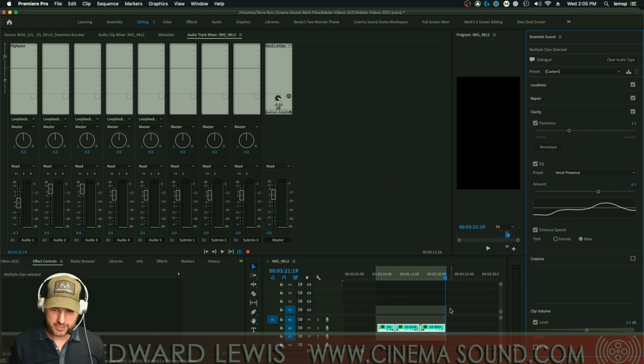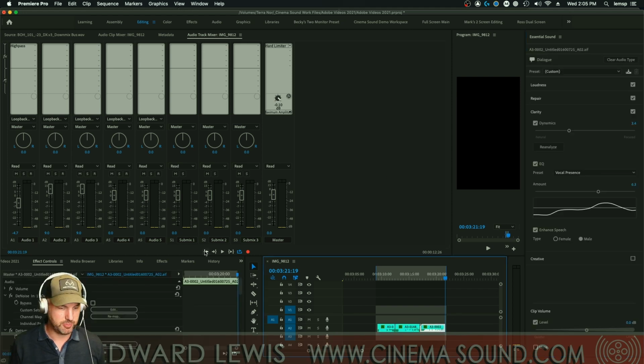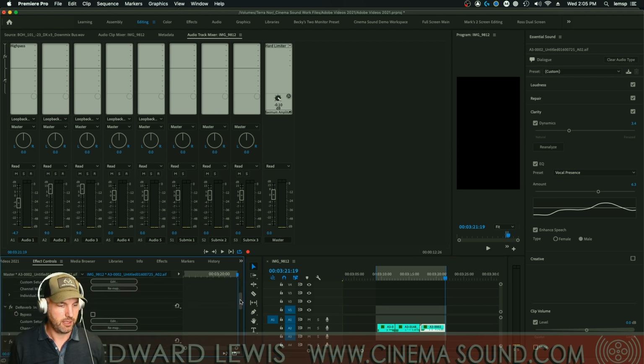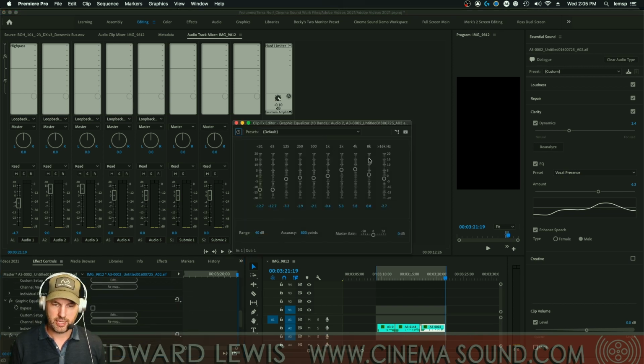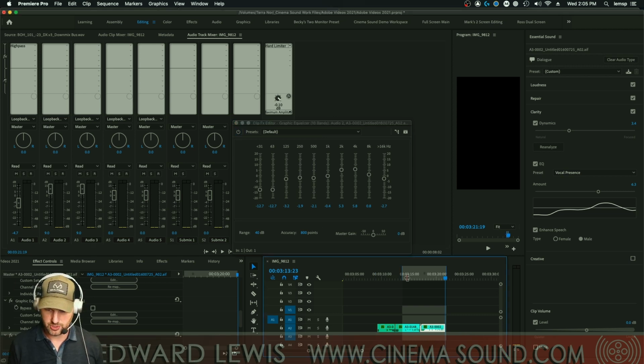But if we go to Effects Controls and we just select this clip, you'll see that all of the stuff that we put in here from the Essential Sound Panel is present here in the Effects Controls, all of it. And we can go to the Graphic Equalizer, Edit, and see what it has created here. And that's going to be about 2K, that sound that we were listening to here. Let's just put this here.